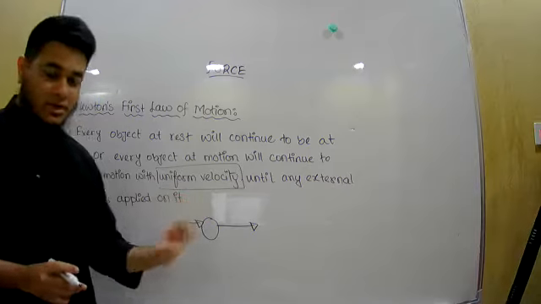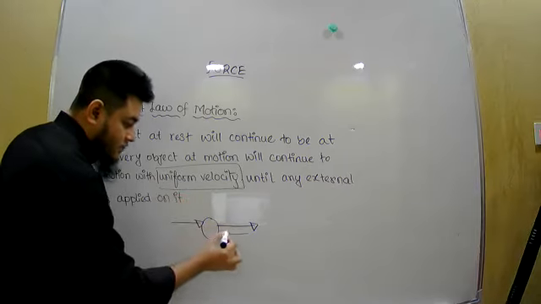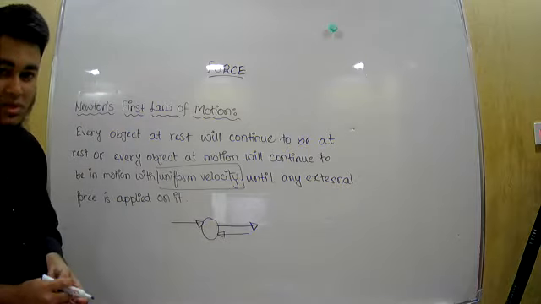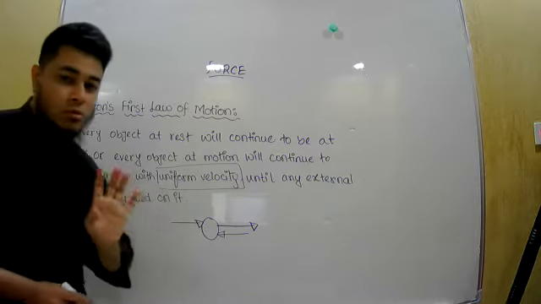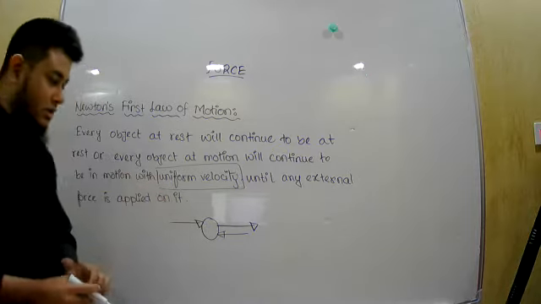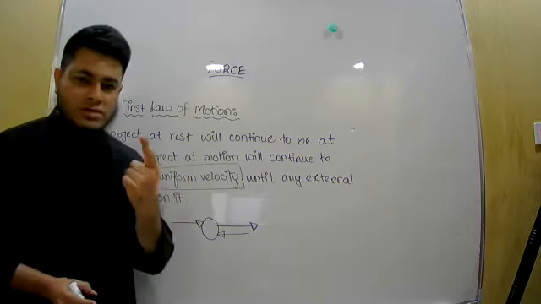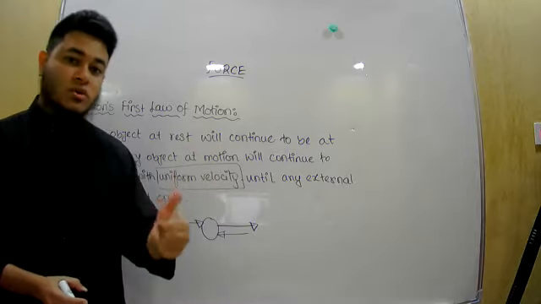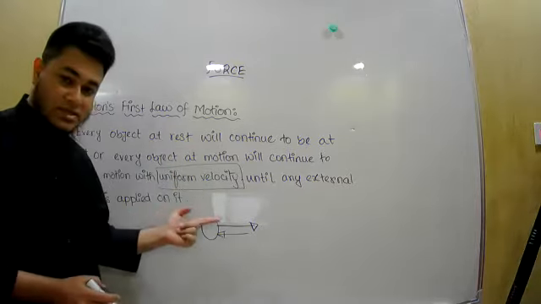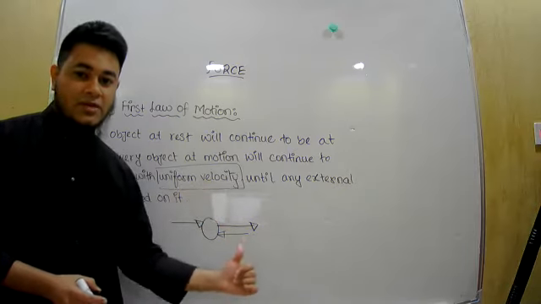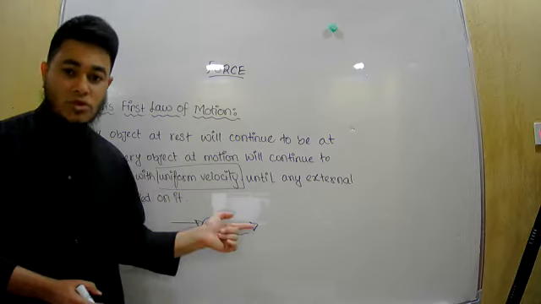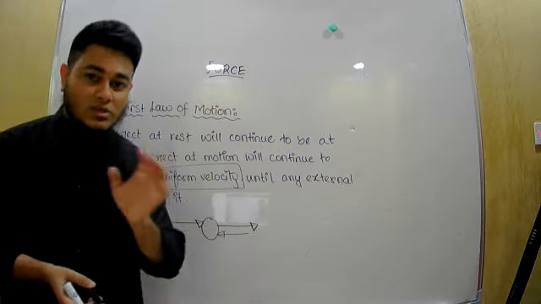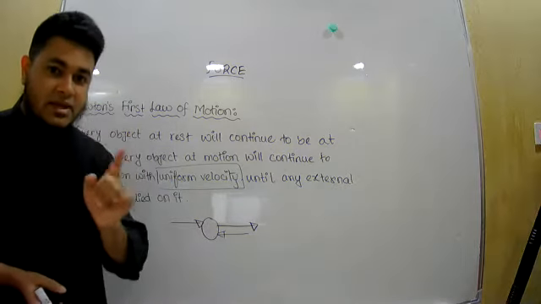Because you are assisting the velocity, right? Now, if somebody comes and applies a force in the opposite direction, the velocity will increase or decrease? Decrease. Yes. Definitely, the velocity will decrease, right? Because it is opposing the object's motion. So what we saw, whenever force is applied, there is change of velocity. Now, whether it will increase or decrease depends on the direction of the application of force. If the force is in the direction of motion, the velocity will increase. If the direction of force is opposite to the direction of the motion of the object, then it will decrease. But in general, what we can say is there will be a change of velocity. Whenever there is force applied, there is change of velocity.